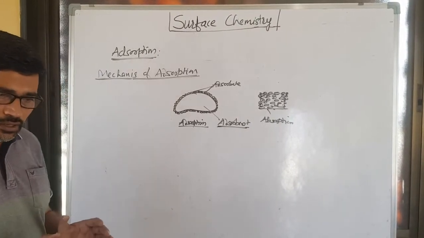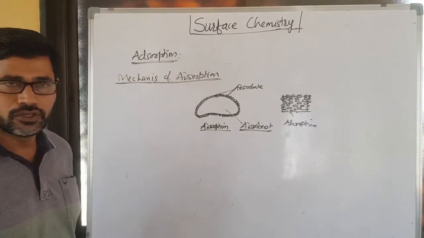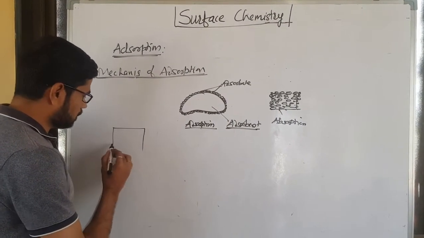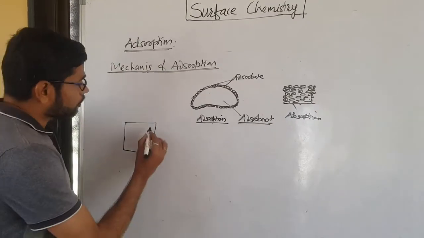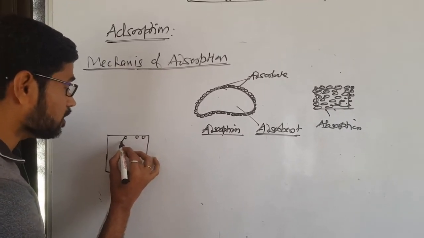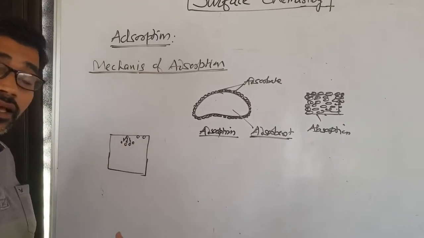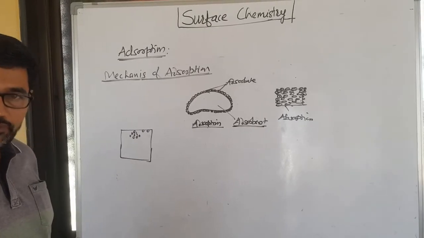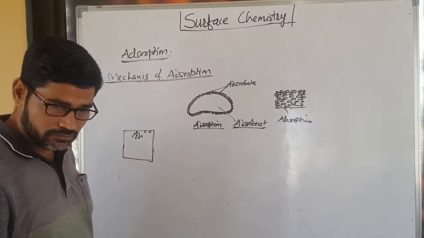So here we are considering the adsorbent in solid state. When we consider the adsorbent in its solid state, what happens? The molecules of adsorbent at its surface level are absolutely unbalanced. Why are they unbalanced? Because they get attracted by molecules of the same substance, meaning by cohesive force only, in the inward direction.